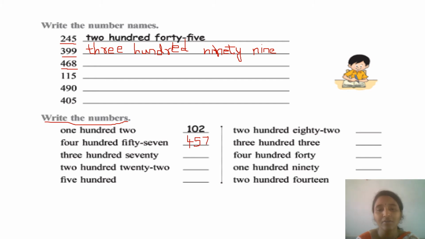Right? Next, 370. How will you write this? 370. Right? 3, 7, 0. Now I am leaving the remaining sums for you to do as the assignment.